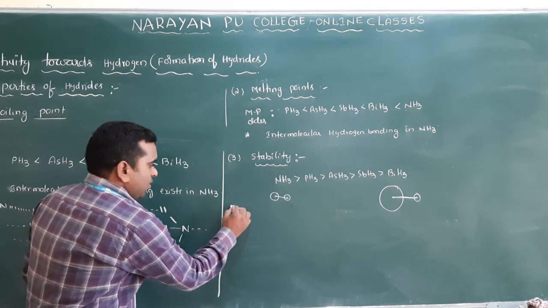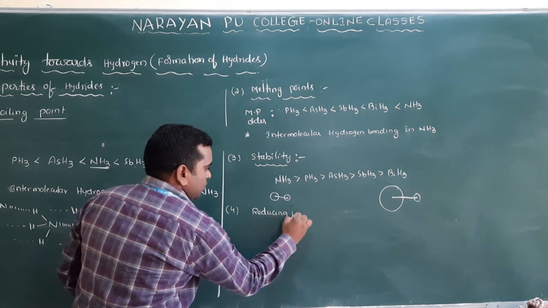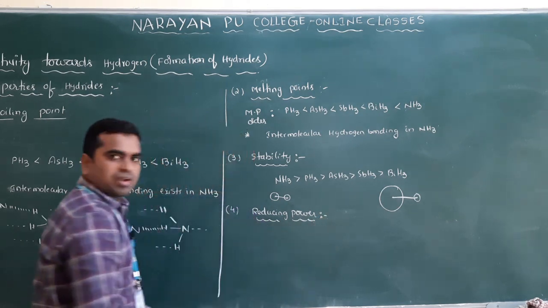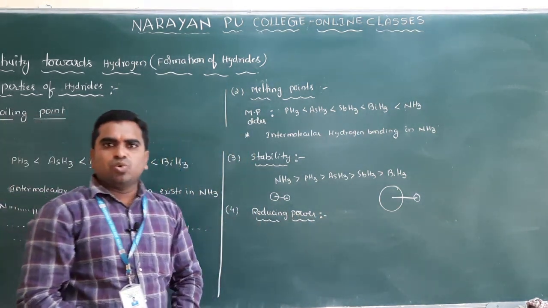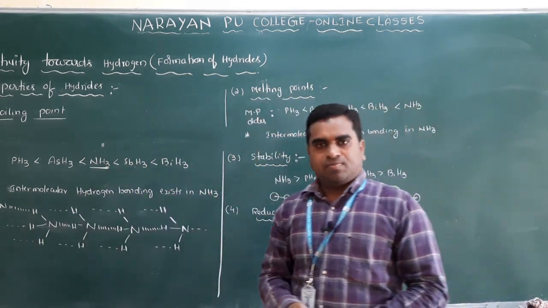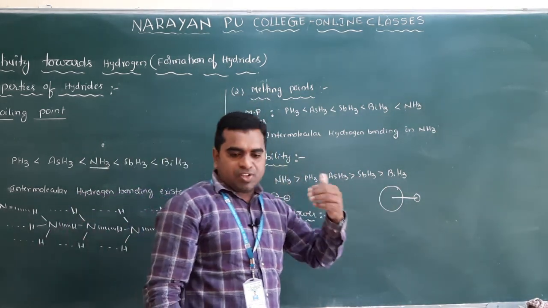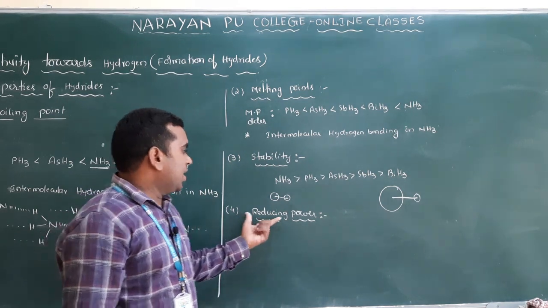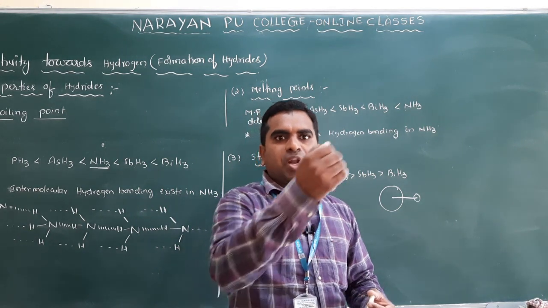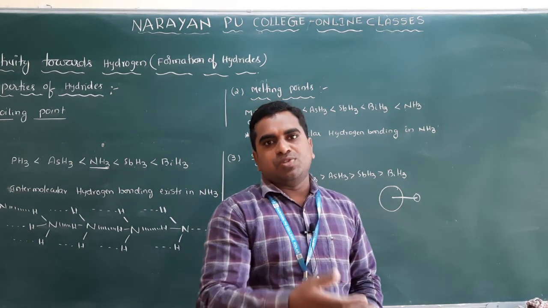Clear? And the next one, the fourth one, is reducing power. What is it here? Reducing power. Clear? Reducing power means the tendency to act as a reducing agent. Among the 15th group hydrides, which one will have the highest reducing power, that we have to discuss. Reducing power means the capacity to reduce other molecules. We can call it a reducing agent also.